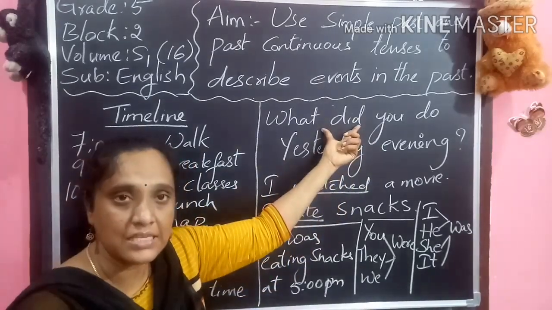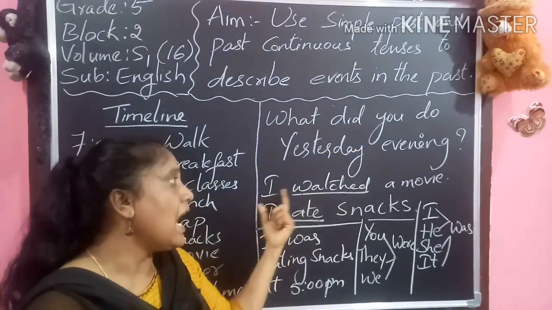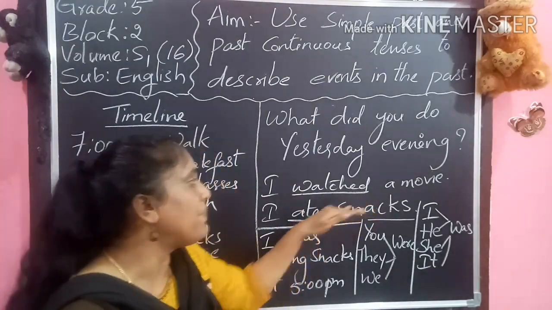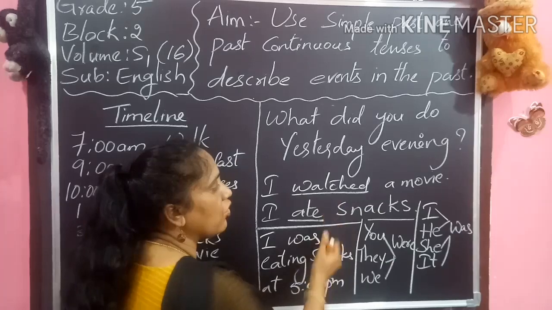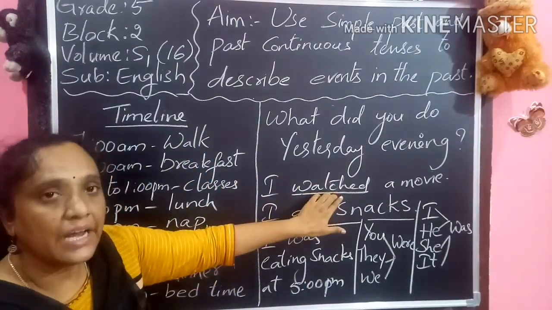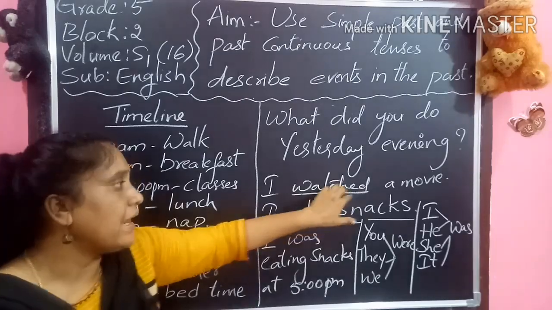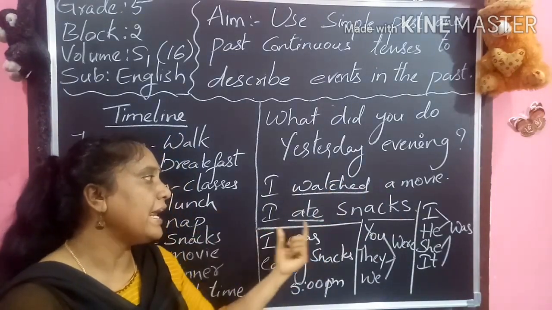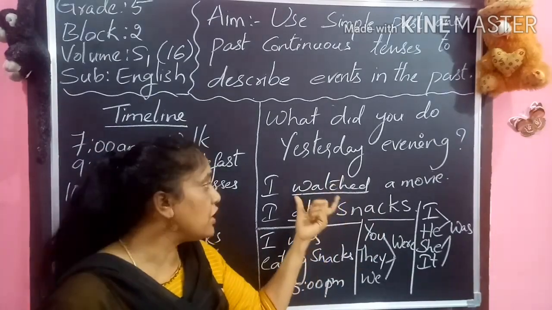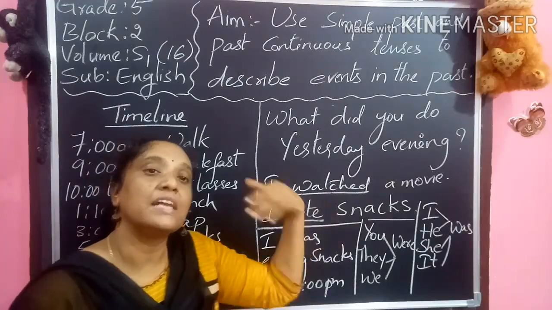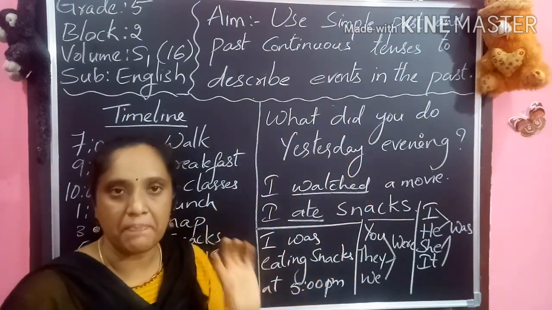Once observe, children, when the question we asked is with did, we said I watched, I ate. This type of sentence is called simple past, where we are using a subject, a verb in V2, and also an object. I watched a movie. I ate snacks. Here we are using only V2 verbs and telling the answer. That means that action is completed, so it is in simple past.